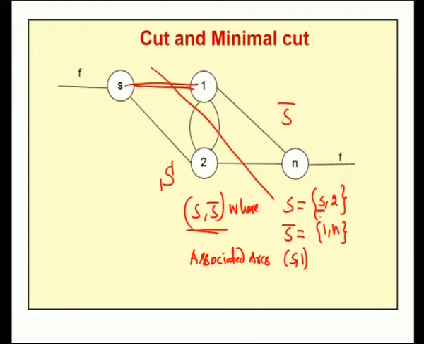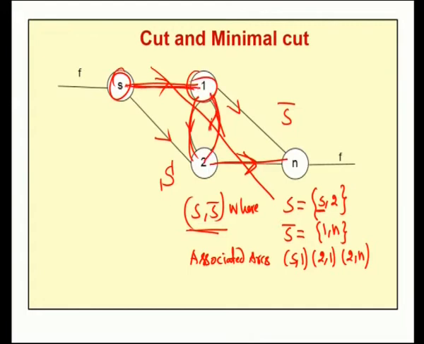Next, 2 to 1. Suppose we consider the network this way, as a directed network, then from 2 to 1 there is a directed arc. Therefore, we can include the arc 2 1. Next, there is an arc between the node 2 to N, therefore, we can include 2 N also. So, for this cut, the associated arcs are S1, 2 1 and 2N.